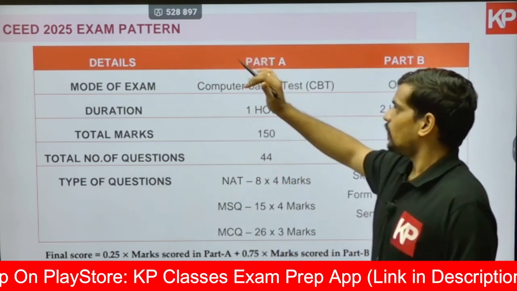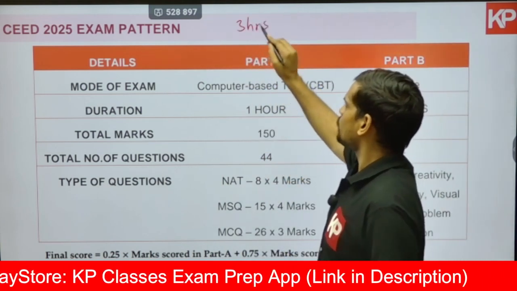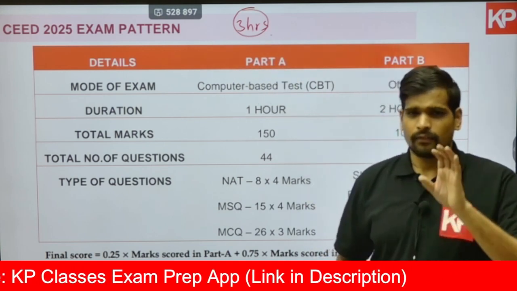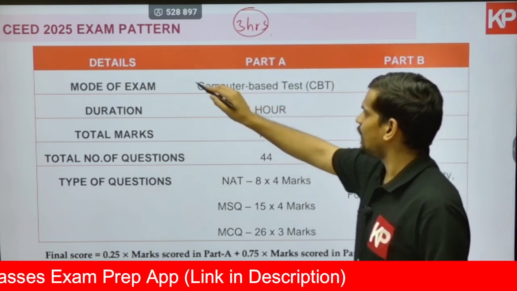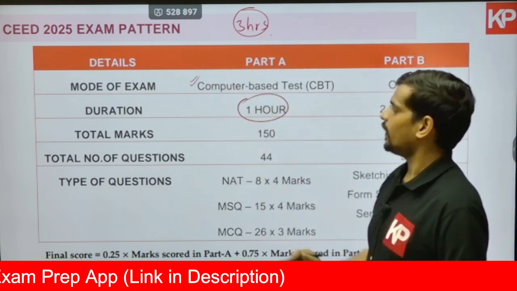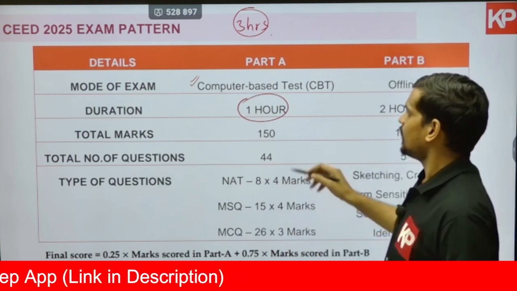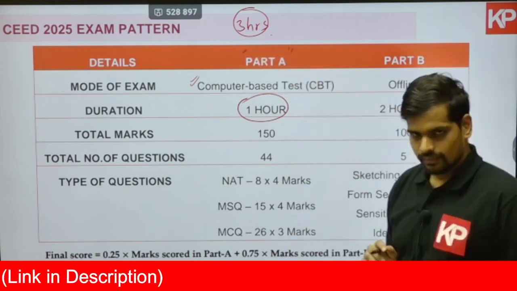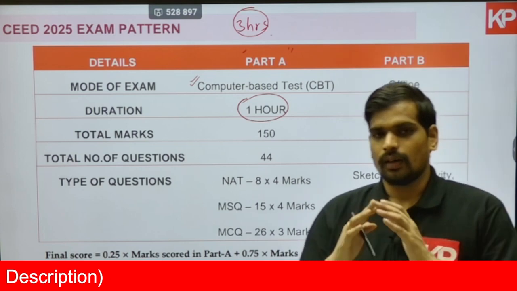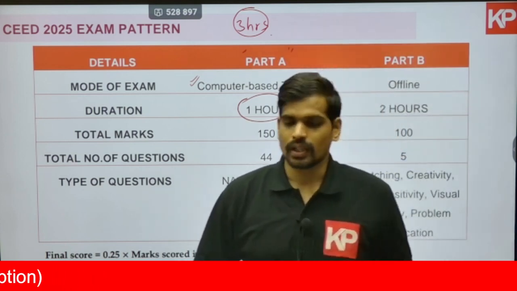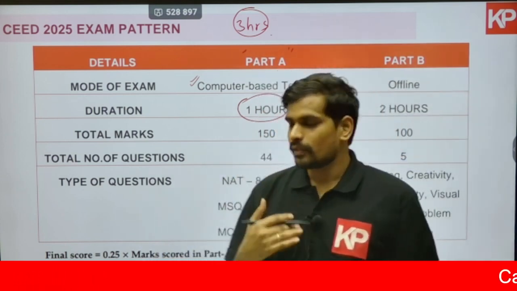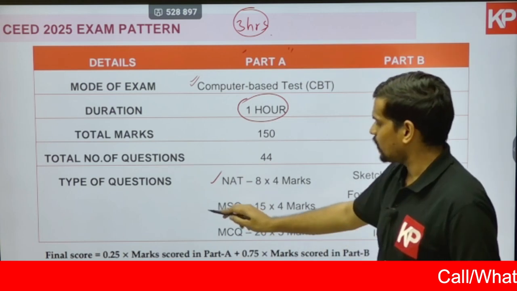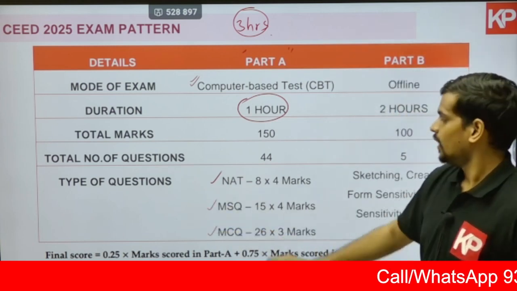First thing, this will be a 3-hour examination. Of these 3 hours, the first 1 hour will be a computer based test, which is called Part A, where you have a question paper on the computer, which includes three types of questions: numerical answer type NAT questions, MSQ questions, and MCQ questions.